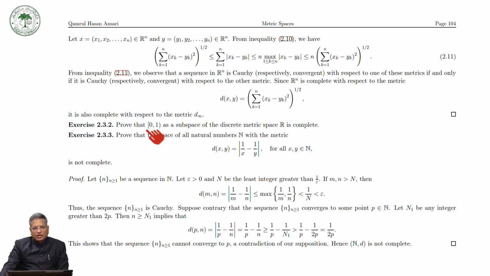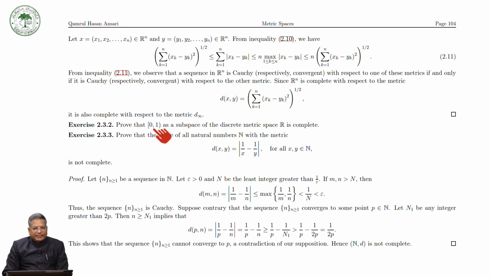complete metric space. But keep in mind, this space is not complete with respect to the usual metric. Try to find a sequence which is a Cauchy sequence but not convergent, as you have seen earlier. You can try to find it.